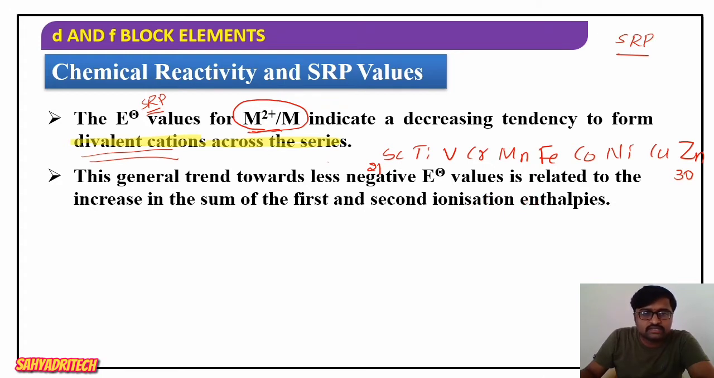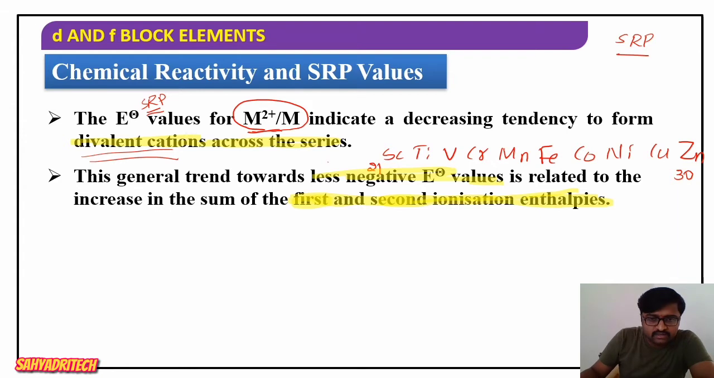The general trend towards less negative E naught values is related to the increase in the sum of first and second ionization enthalpies. So across a period, what happens? There is an increase in the value of the first and second ionization enthalpies. So why are the E naught values less negative across the series? It is because of the increase in the sum of first and second ionization enthalpies from scandium to zinc.